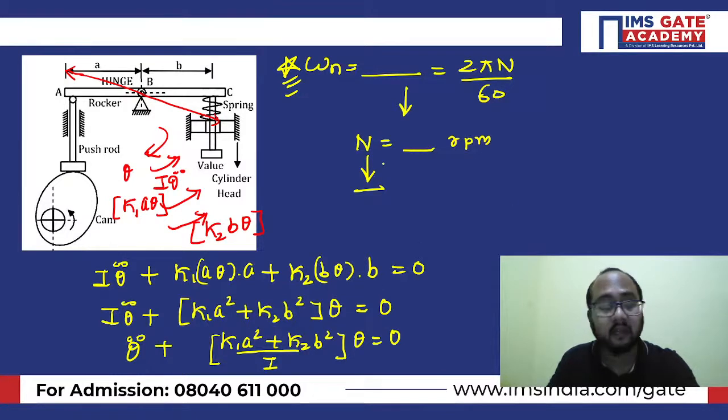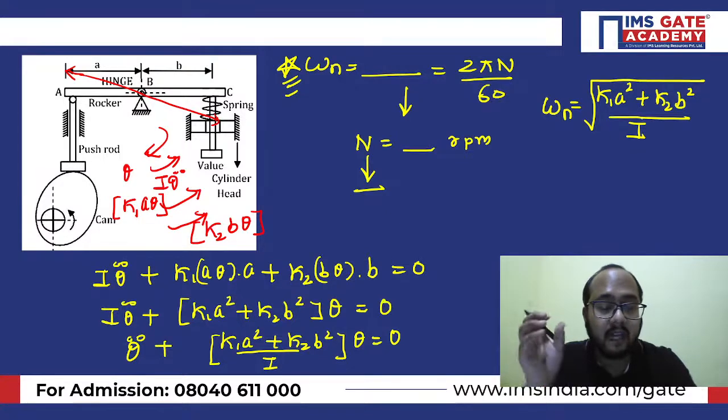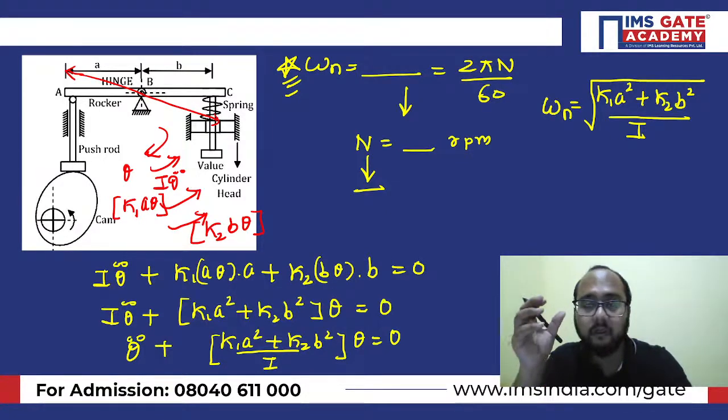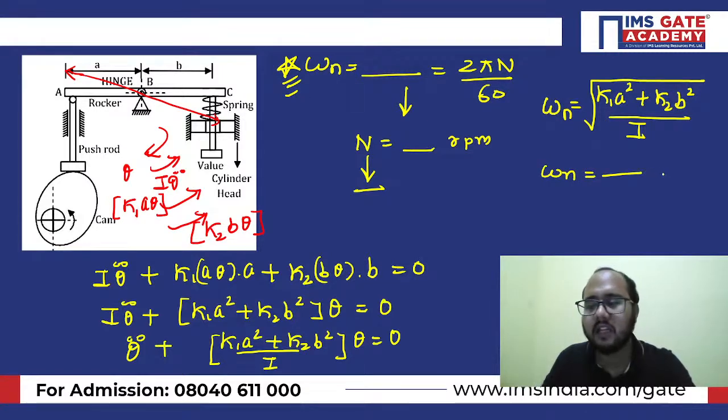Now, whatever the value that I've written in the bracket, it is what? The omega n square. So omega n value will become under root (K1 A square plus K2 B square) divided by I. All the values they have given: A, B, K1, K2, and I, the mass moment of inertia of the rocker. So put the values, you will get omega n, and whatever the value of omega n you get, just equate it with 2 pi n by 60, and you will get the value of n from this equation.